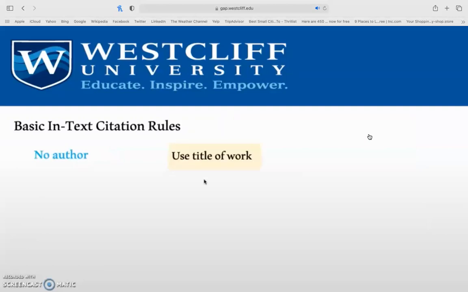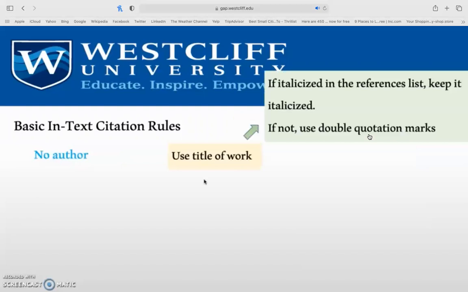If you do not have an author, you are going to use the title of the work instead. Rule of thumb with this: if the title is italicized in the reference list, keep it italicized in your in-text citations. If it's not, use double quotation marks. Examples: if I have a book without an author, I would italicize it because in my reference list, book titles are italicized. So it could look something like this: language learning, and then I add my year.